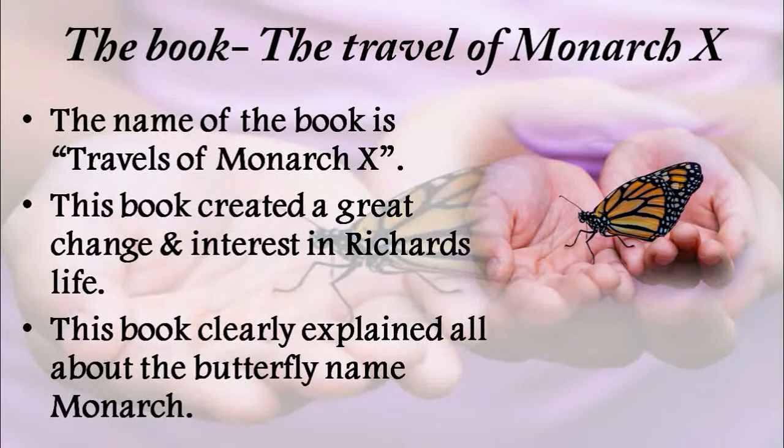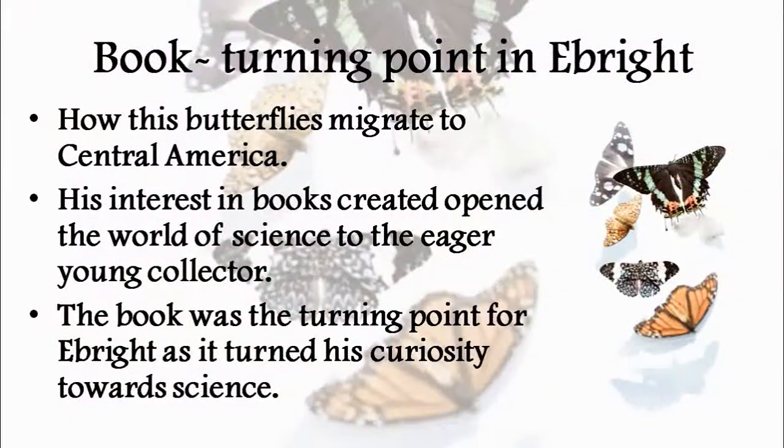The name of the book is Travels of Monarch X. When this book was given to Ebright, that clearly changed his destiny. In this book, everything about butterflies was clearly explained: butterfly names, species, everything, especially about the monarch butterfly. Everything he wanted to know about the monarch butterfly is said in Travels of Monarch X.